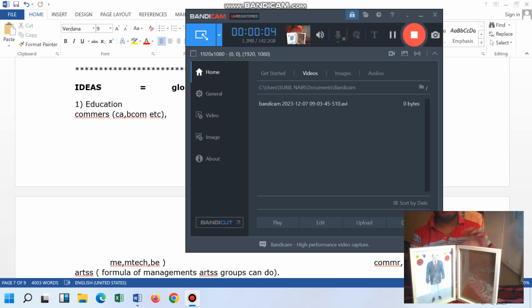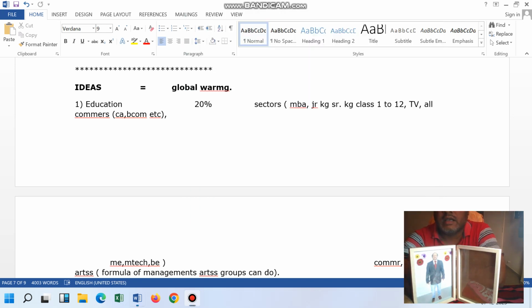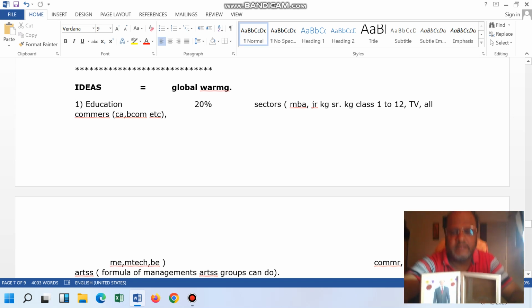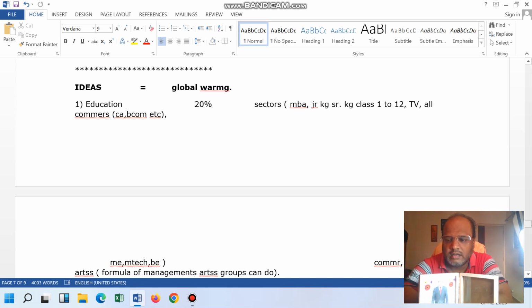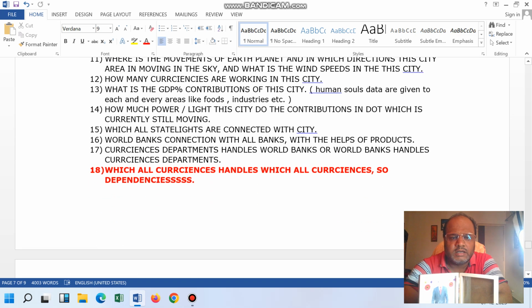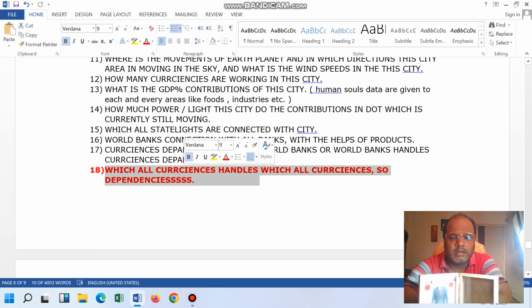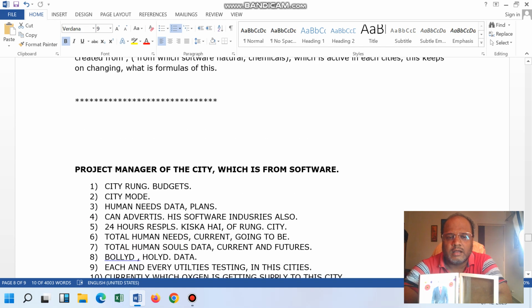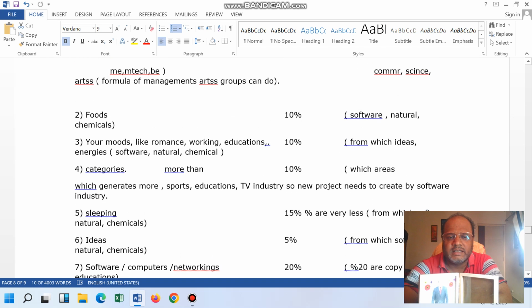Here basically we are discussing the topic of currencies and currency dependencies. That is the topic we are discussing, right? This topic connects to earthquakes. And currently we are discussing one topic, that is this.